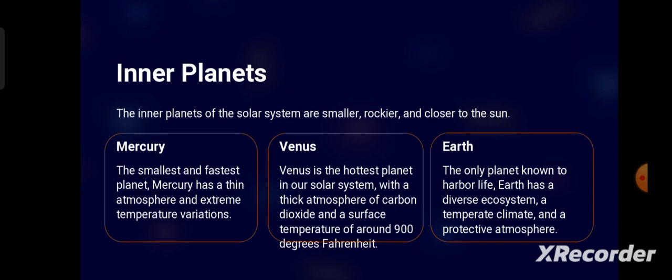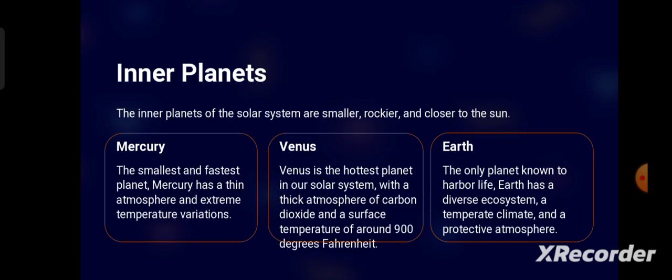It is also known as the twin sister of Earth, as it has similar characteristics, like its radius of around 6100 kilometers. Its rotation is retrograde, meaning clockwise rotation. The atmosphere is a thick cloud of CO2, as we have already discussed. Albedo is 70%.